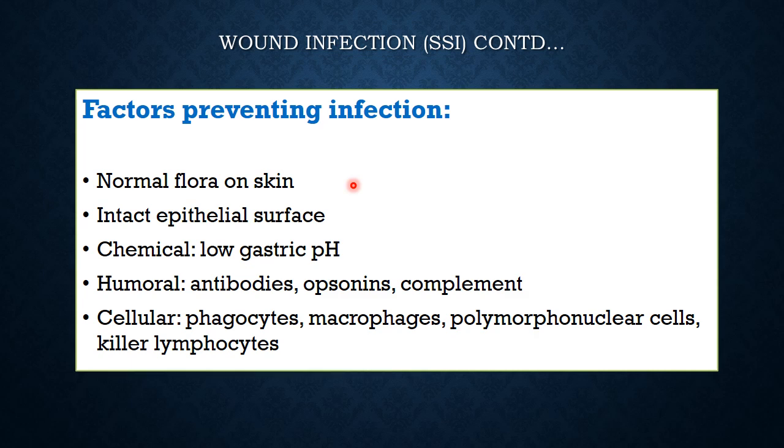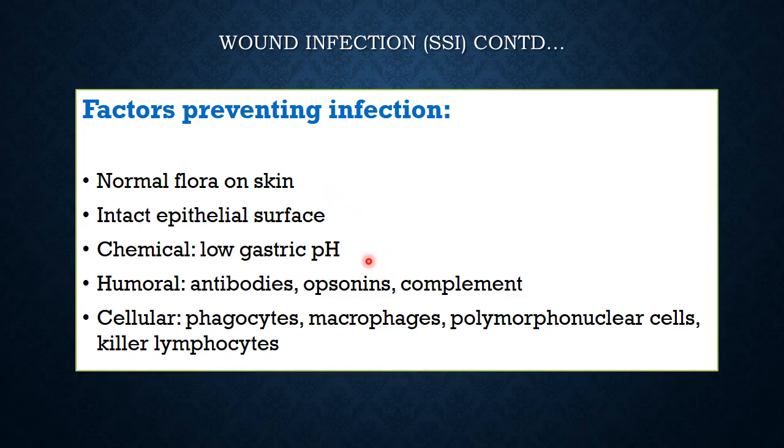Then similarly in the oral cavity, the nasal cavity, the GI tract, the respiratory tract, it is the intact epithelial surface of the lining of those areas which also acts as the barrier against invading organisms on the inside, while on the outside the skin epithelial surface forms that physical barrier. The invading organisms have to compete with the normal flora on the skin, and they have to overwhelm them to form a nidus or focus of infection on the skin.